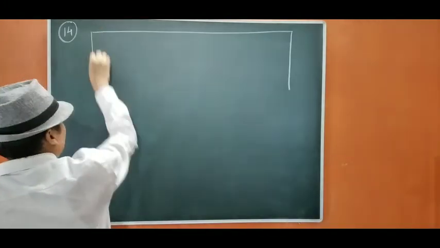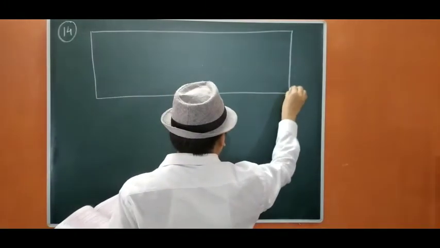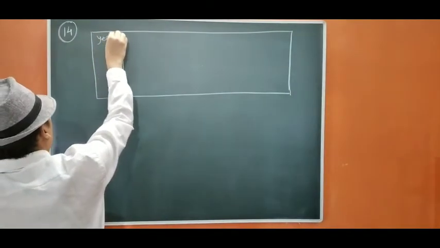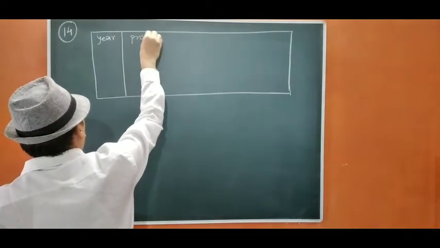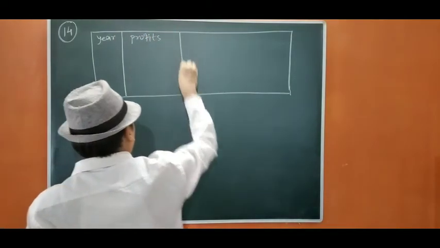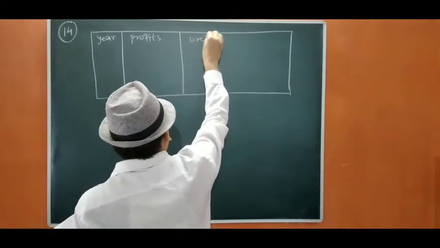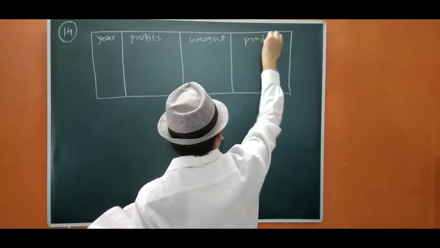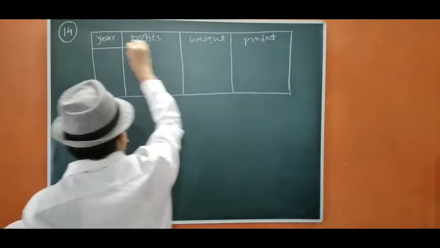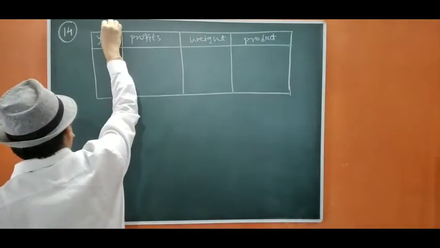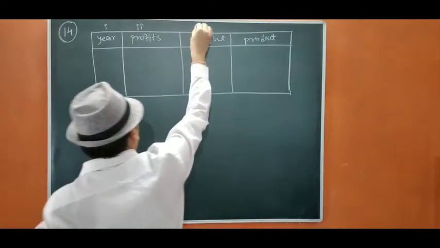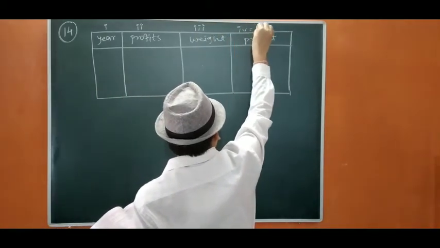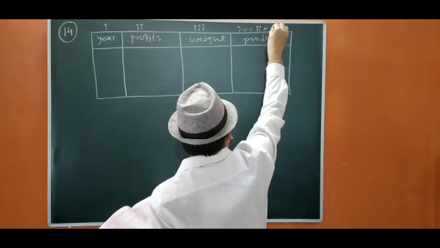We are going to use the product method first. Year, profits, weight, product. Okay. Now I have already told you that we are going to multiply second column with third to get the answer of fourth. This you have to remember. Okay.